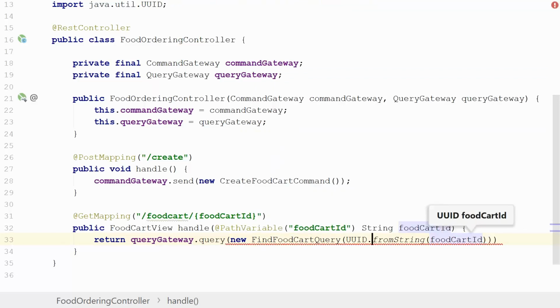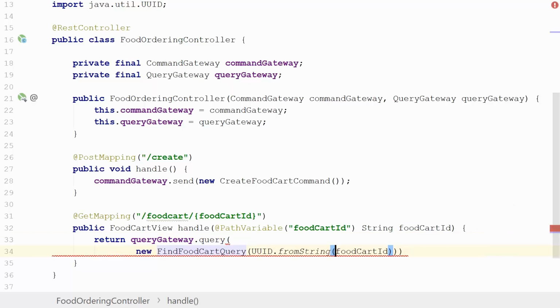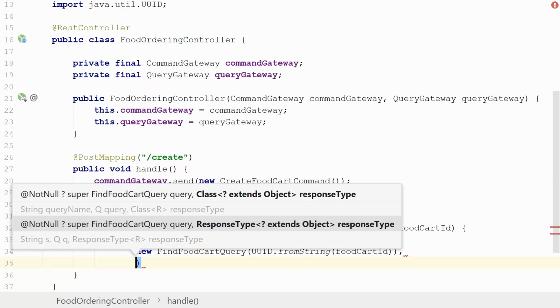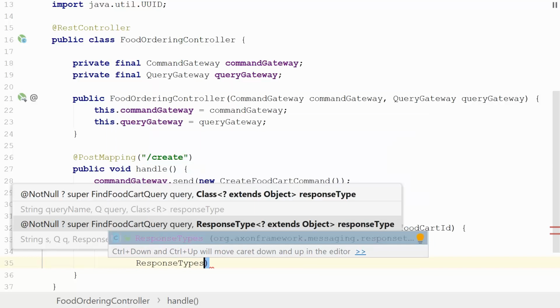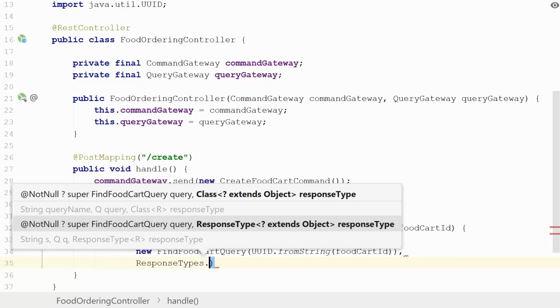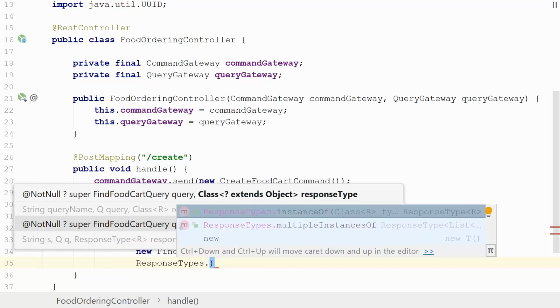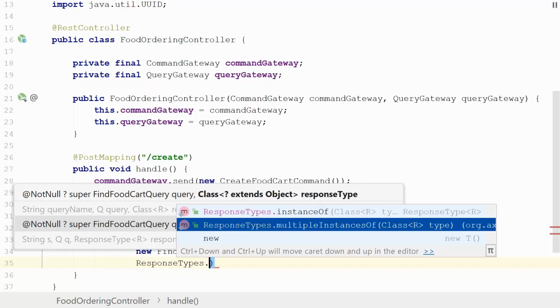The second bit which we need to provide to Axon is a response type. We could do a class, but I want to show you the ResponseTypes class which Axon provides. The reason is that you need a way to define whether you want a single instance of a result or multiple instances of a result.